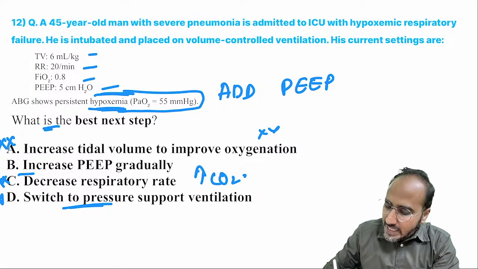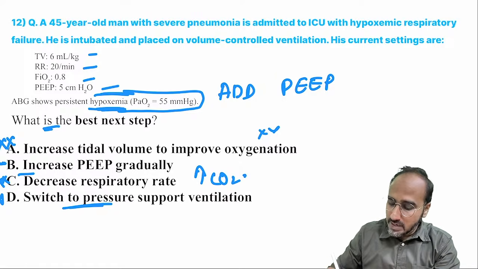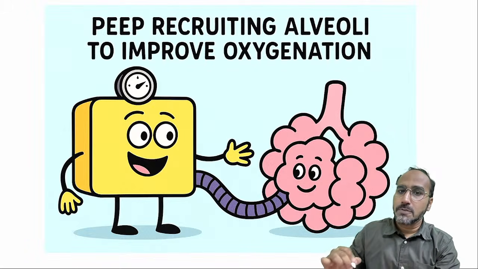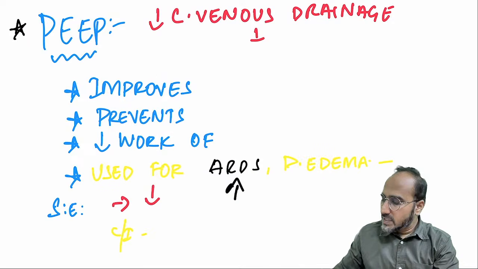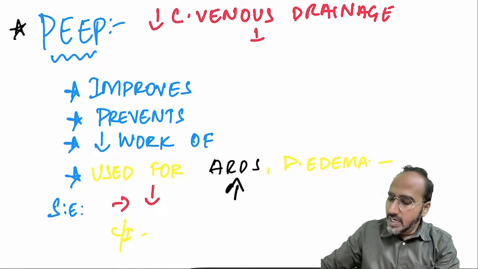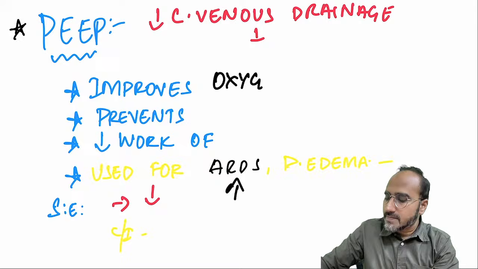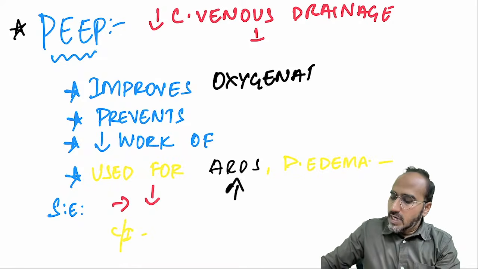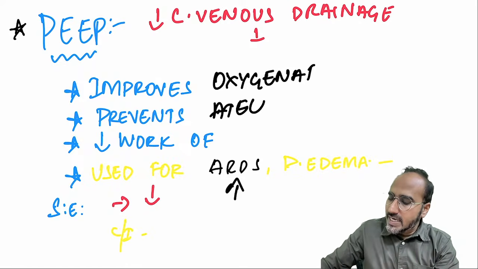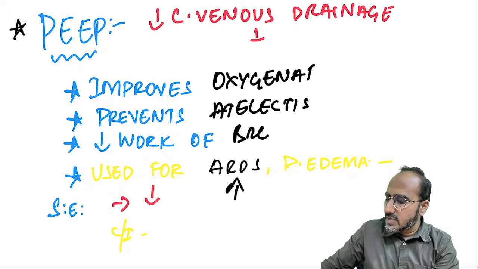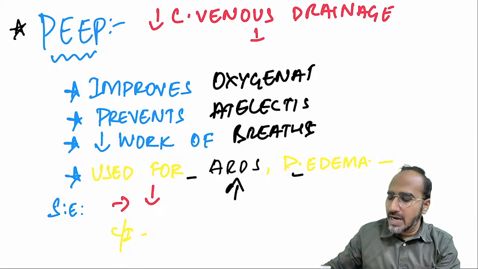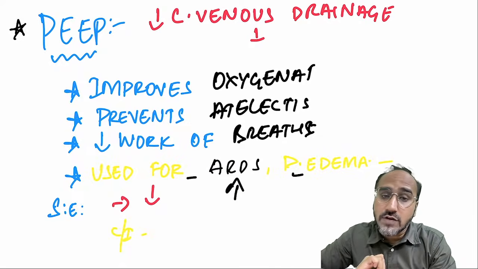So you have to increase the PEEP gradually. But remember, there are some side effects with the PEEP. PEEP is recruiting alveoli to improve the oxygenation. PEEP is positive end expiratory pressure. It improves oxygenation. It prevents atelectasis. It decreases the work of breathing. And usually this is used for ARDS and pulmonary edema. But the side effect of PEEP is what?